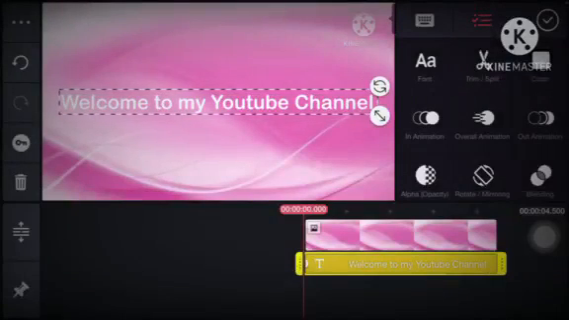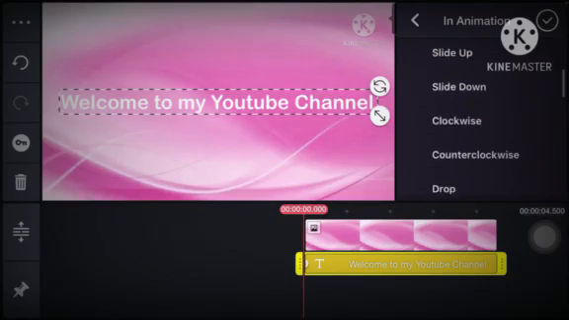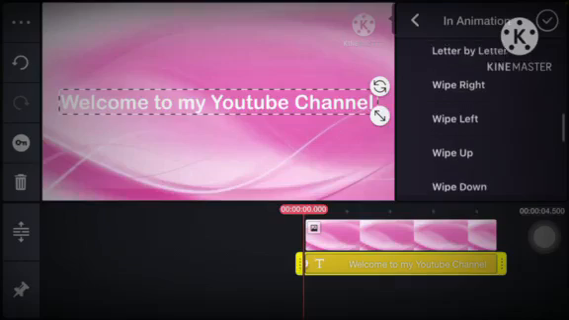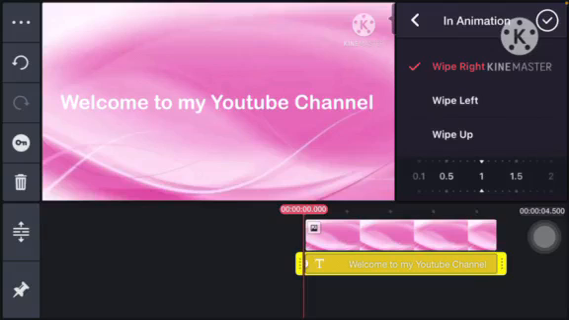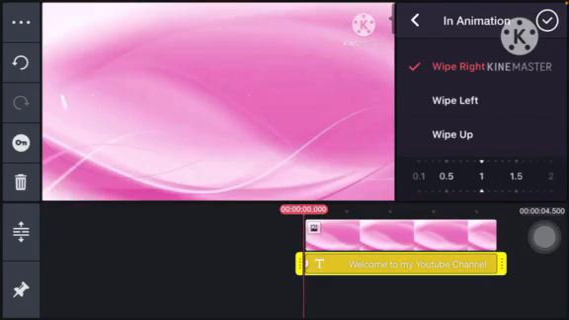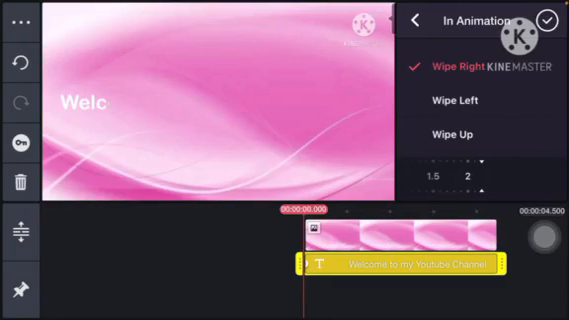Alright, and then from here go to animation, and then look for wipe right. There you go, and then down below there will be 0.1, 0.5, 1, 1.5 ratio. So you can select like 2.